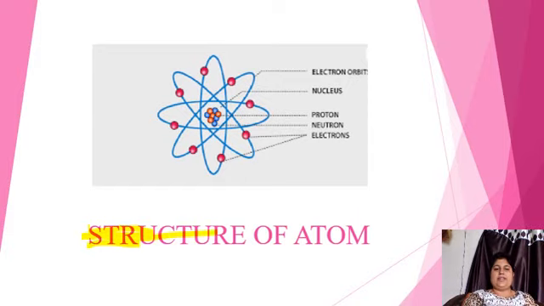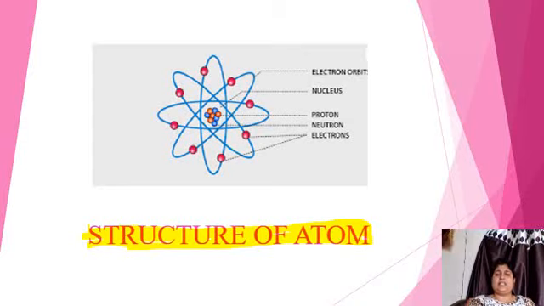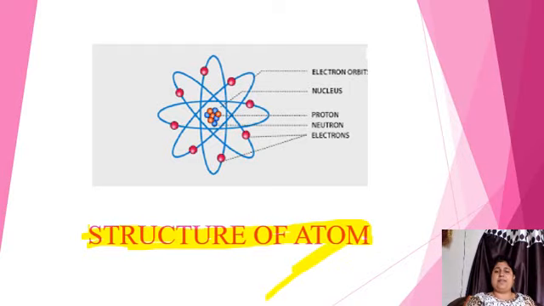You all already studied about this chapter, what is an atom, how it is formed, what its particles are, the subatomic particles, who discovered those particles, and many other pieces of information about the atom. We all know very well that the atom is the basic unit of chemistry. All the things we discuss in chemistry completely depend upon this atom. So first of all, we have to study what an atom is.